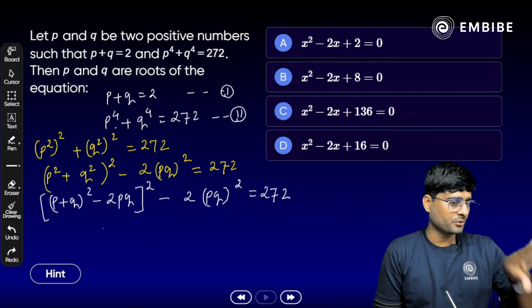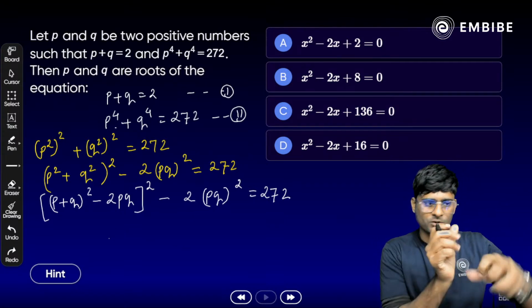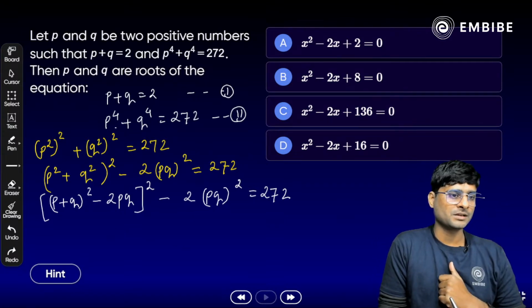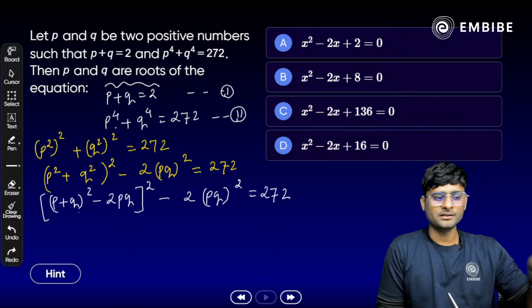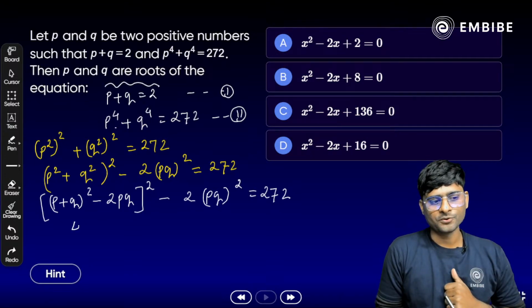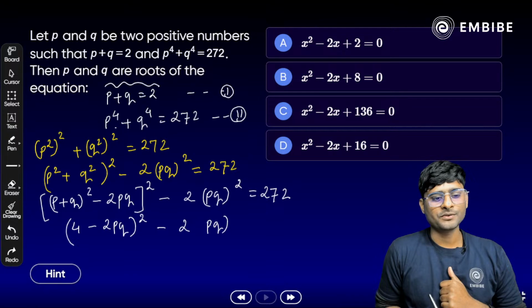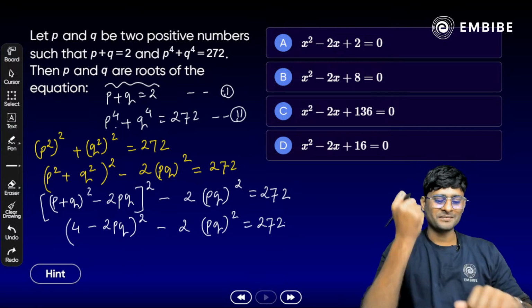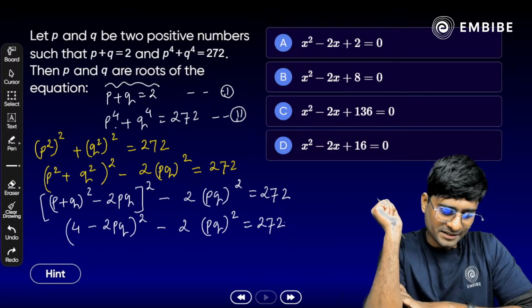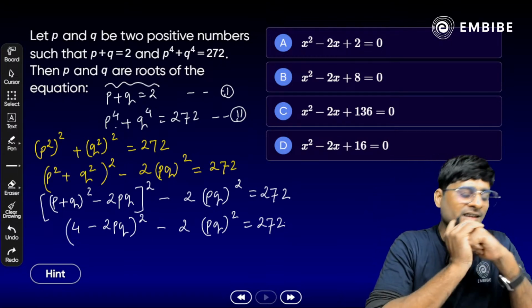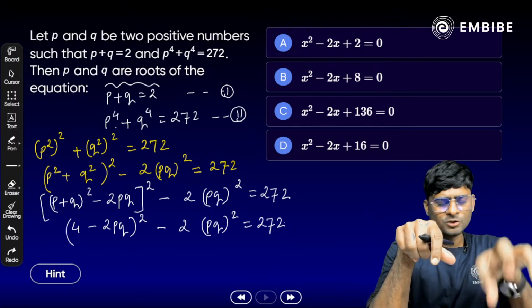Clear? Now the sum of roots, we can use the value here. You can use the value of P plus Q here. Yes, from equation 1 it is already given. P plus Q is 2 here. So just apply 2 square, that is 4, minus 2PQ whole of square, minus 2 times PQ whole square is equal to 272. Okay. All right. Someone has given the answer. Okay, Ashish, let me check. So now PQ is repeating here.